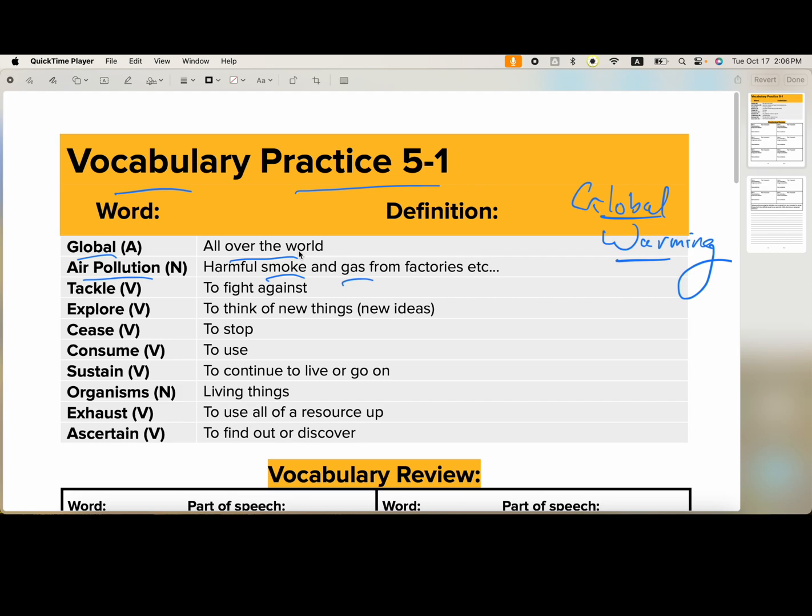The stuff that comes out of a car is air pollution. So if you see a little car driving down the street, oh my goodness, this is a terrible car. Let's give it a little roof right there and a little dude in the middle driving the car. There we go. Let's give it monster truck wheels. Why not? In fact, let's just turn it into a monster truck. Okay, there we go. And we've got some flames coming out of it because it is a monster truck and it should be illegal.